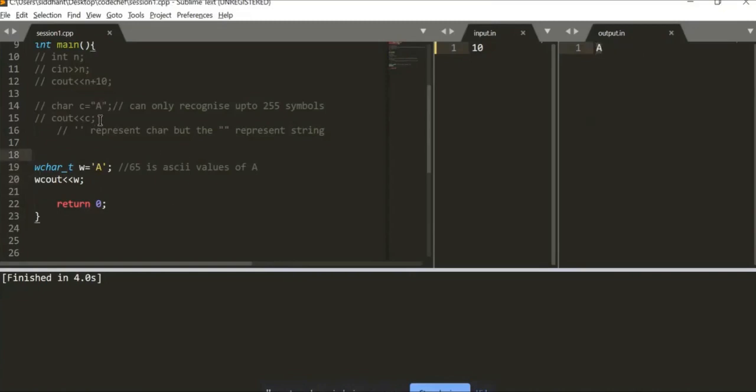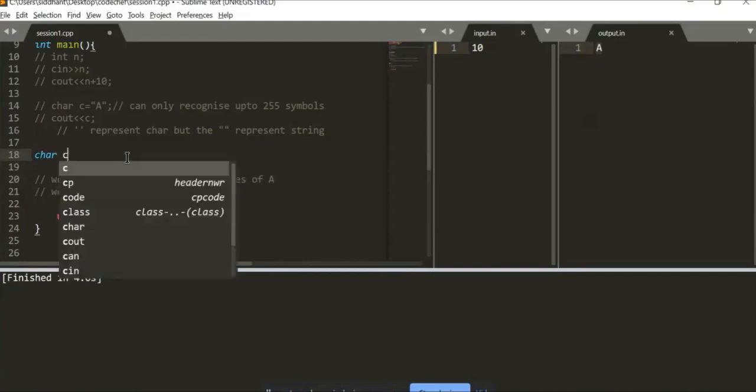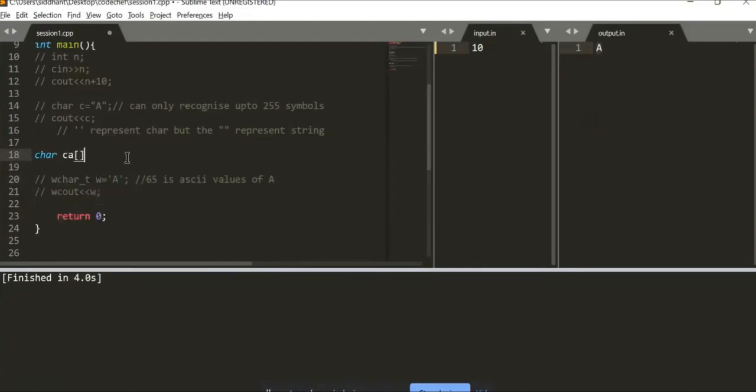Now sometimes we want to store a series of data, and if we want to store it in char, it is as simple as this. For char, it is as simple as declaring an array and writing up a string like hello and just printing it.